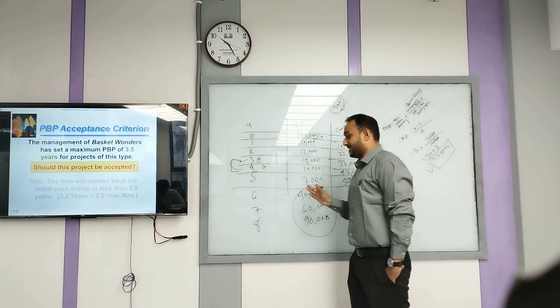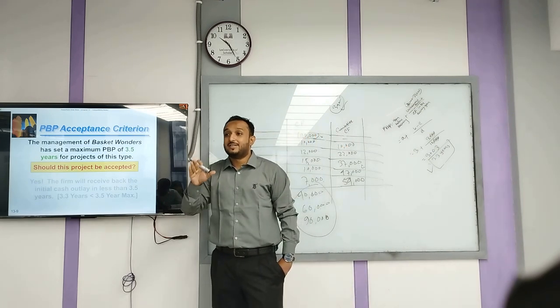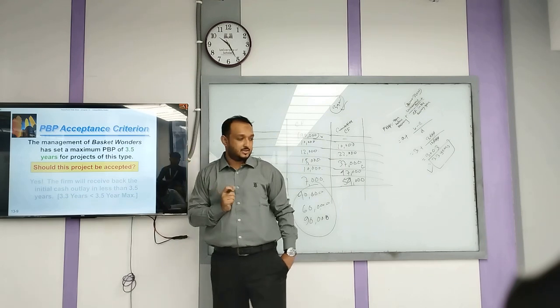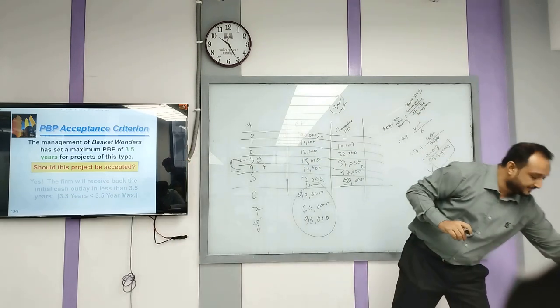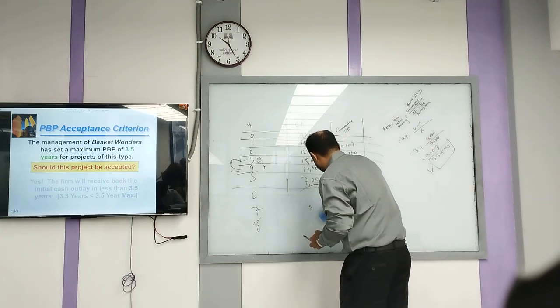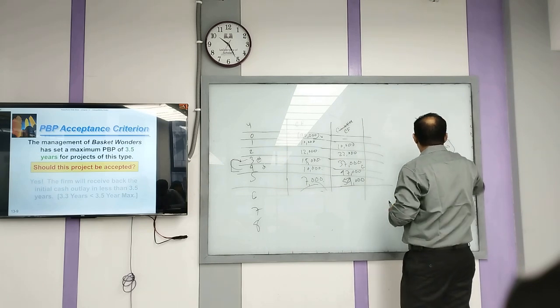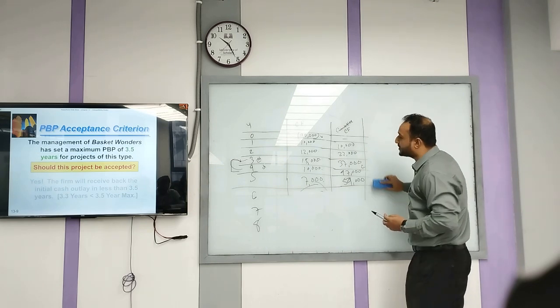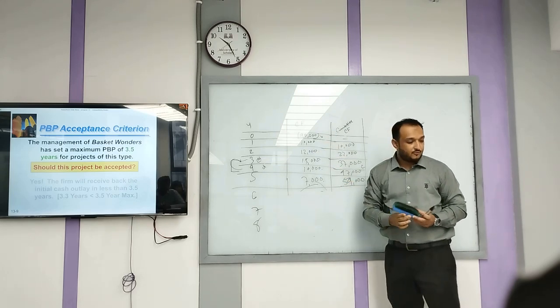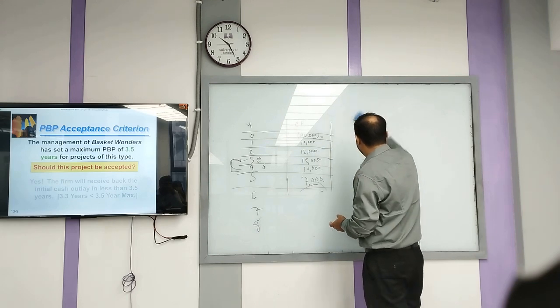That's why we consider a modified version of payback period, that is discounted payback period. Clear? So discounted payback period is also similar to this formula, but একটা difference. এই difference-টা কি?